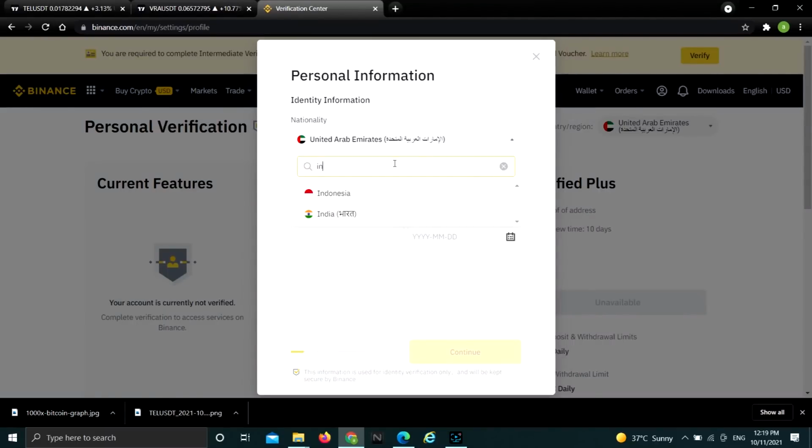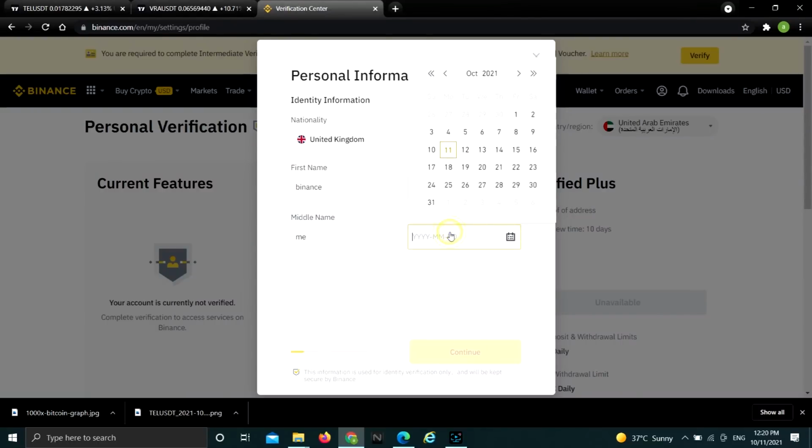choose where exactly you live. And you would need to write down your first name, your last name, your middle name. You have to choose your date of birth, okay? In my case, I will just write down Binance, last name me, middle name me.